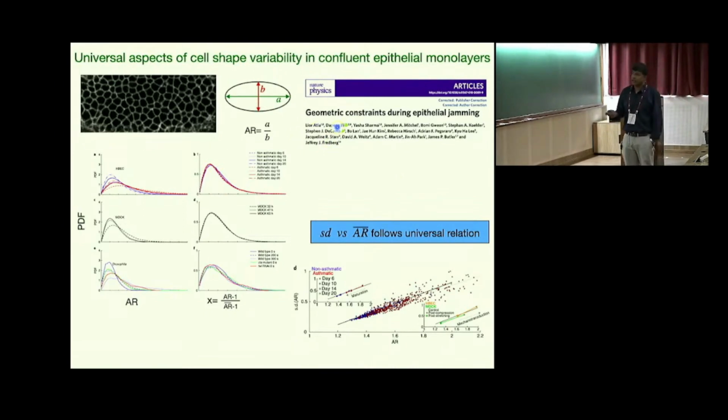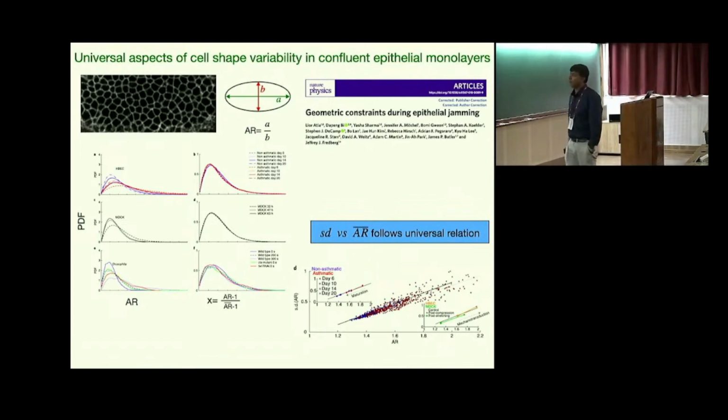What they showed is that when they plot the probability distribution of the aspect ratio, which characterizes the cell shape, they find some behavior. But when they plot this particular quantity x, which is the aspect ratio minus 1 divided by the average aspect ratio minus 1, they find that all this behavior seems to be the same for diverse epithelial systems. Second, they find that the standard deviation of the distribution as a function of the average aspect ratio follows a particular curve for diverse epithelial systems.